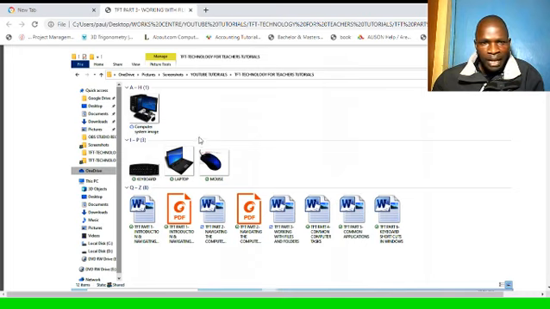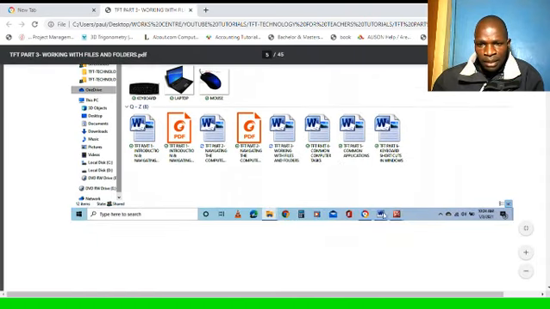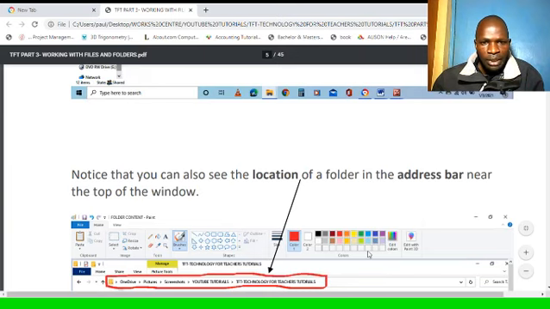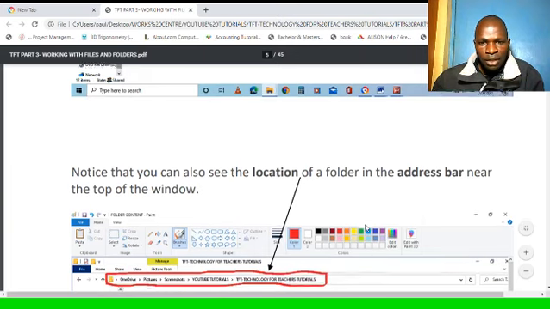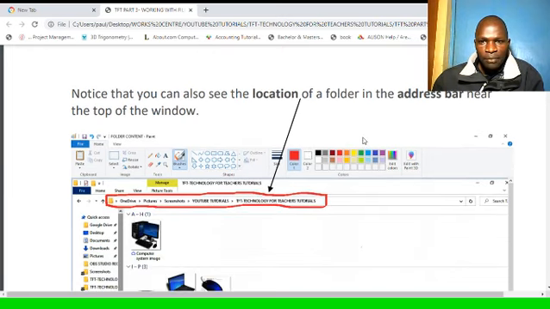There are very many files here. Here is an image file, Word file, PDF file, so on. And down there, you'll be able to see the taskbar, the items. This one's what is currently active. Notice that you can also see the location of a folder in the address bar near the top of the window. So when you open the folder, you will be able to see the location of the folder in the address bar as shown here.